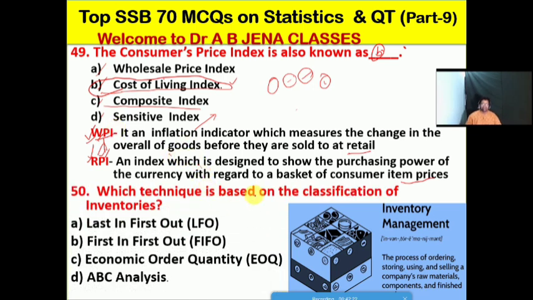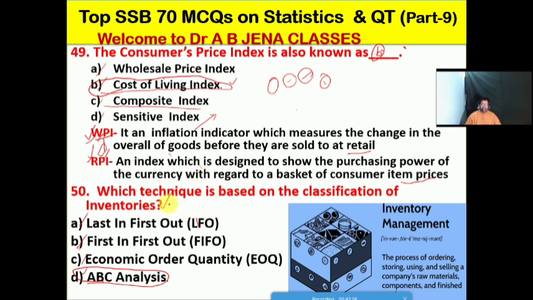Next one we will see: which technique is based on the classification of inventories? A, LIFO, last in first out; B, FIFO, first in first out; C, economic order quantity, EOQ; D, ABC analysis. No doubt friends, D is the right option for this MCQ. The ABC analysis is based on the classification of inventory.